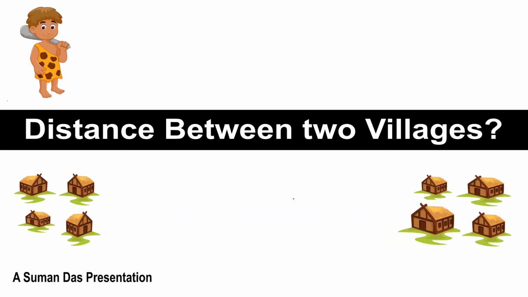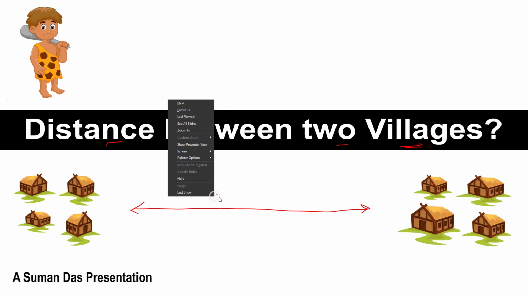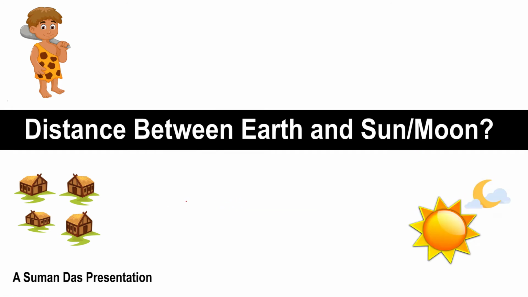Then I am asking the same boy the question, what is the distance between your two villages? Okay, the boy now can say, the distance between two villages is near about more than 1,000 steps.